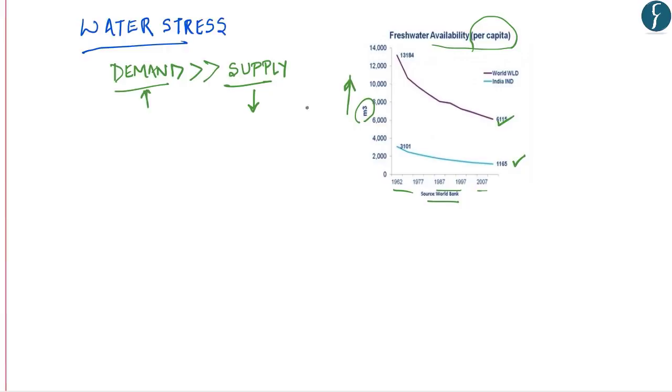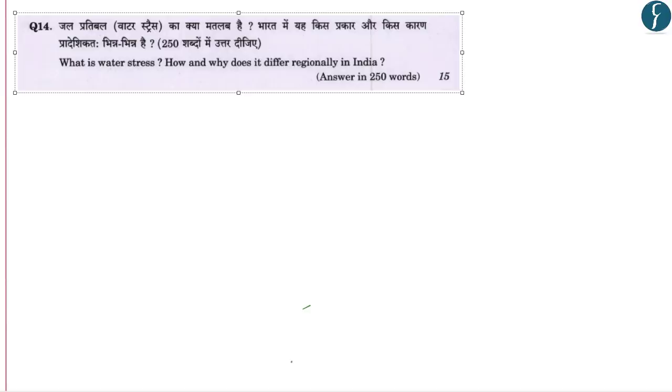As you can see, despite having so much water, the overall water availability per capita is extremely low as compared to the world averages. And there is another pattern which is clearly visible: across the world, including India, there is a sharp decline in water available to people, which is this. So this shows that the supply of water per person is reducing. Now let's analyze the answer.